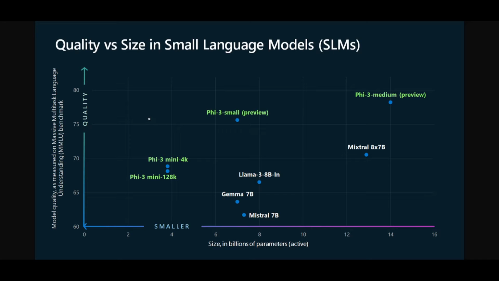Firstly, we have Phi-3 Mini. This is a model that has a 4K context window. And then we have a Phi-3 Mini model with a 128K context window, which is insane to have for a model that is sized at 3.8 billion parameters. Then we have the Phi Small, which is a preview model at the moment, and it has basically outsurpassed Mixtral as well as Llama 3 and Gemma 7 billion parameter models.